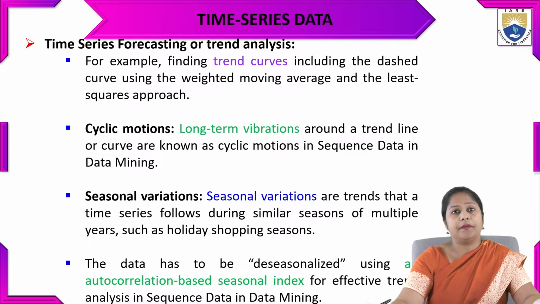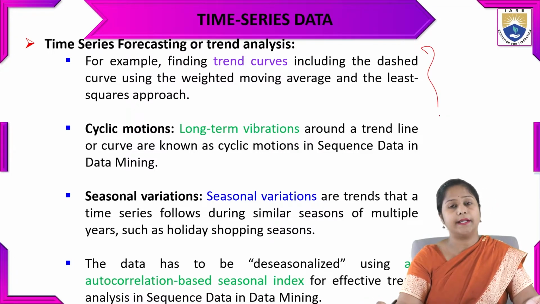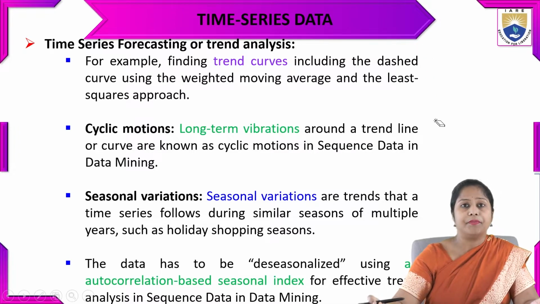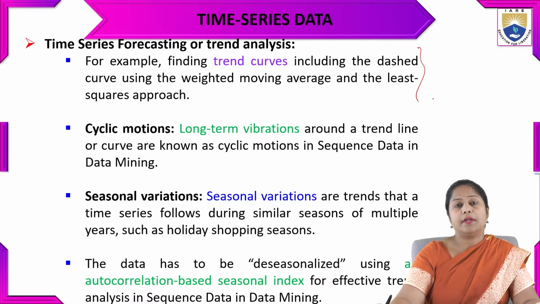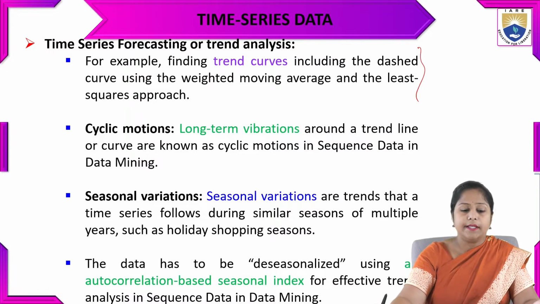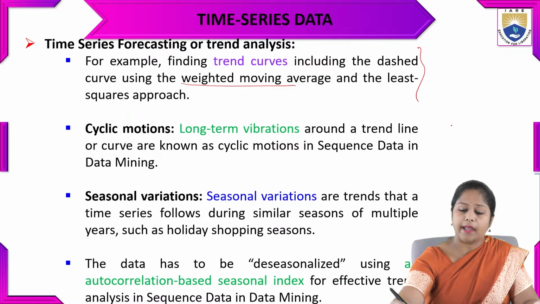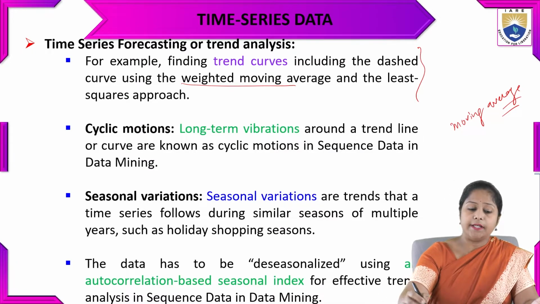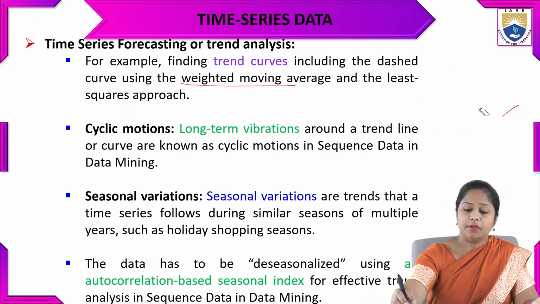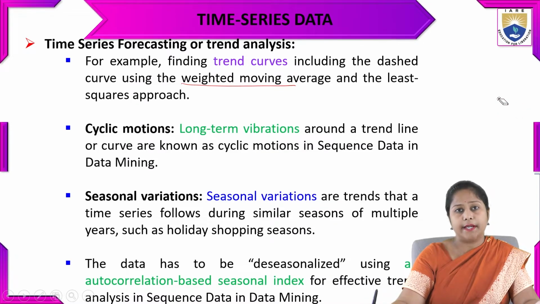For example, finding a trend curve, we have to find the trend curve, including the dashed curve, which uses the weighted moving average. So in the trend or long-term analysis, the data will be taken as a weighted moving average. What is moving average? We will see. But we have to take the weighted moving average with a least squares approach. So the related data will be used for trend analysis and long-term movements.